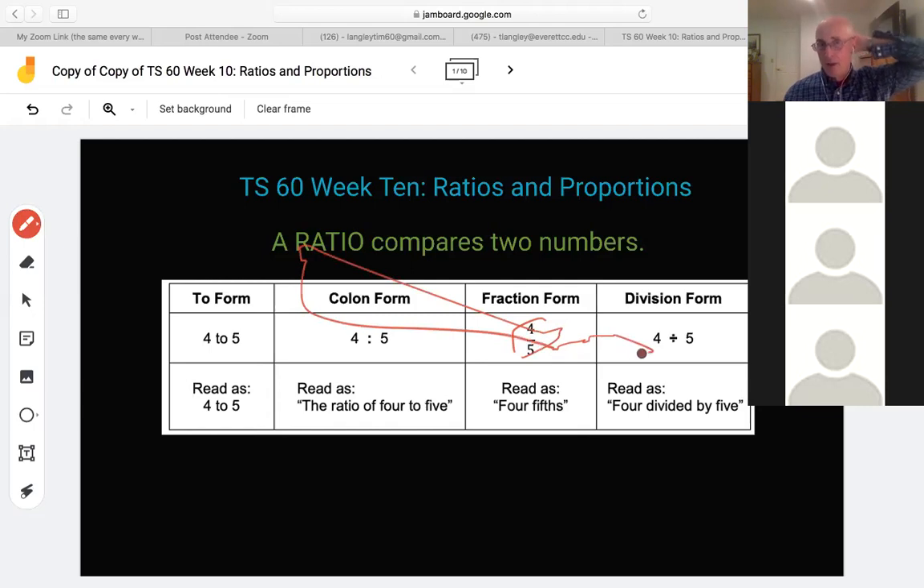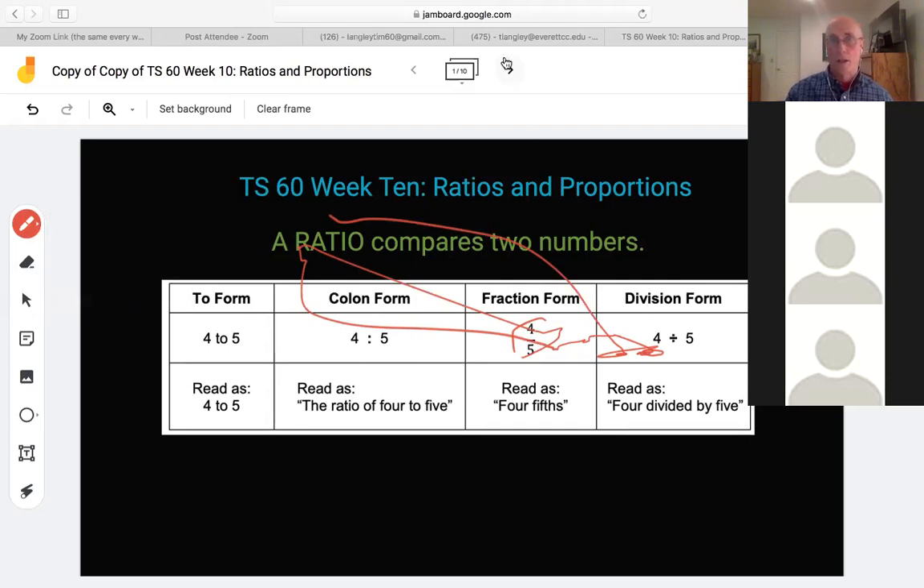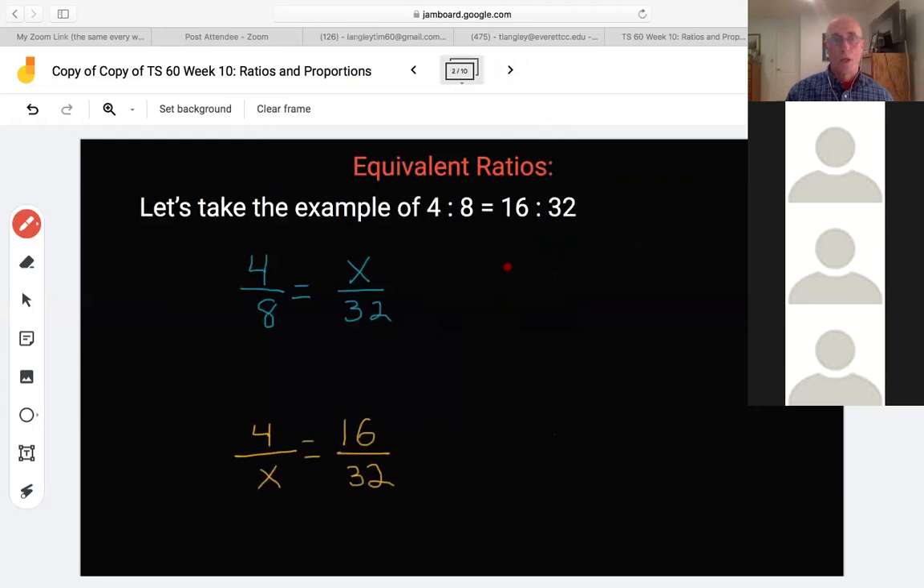And then sometimes you'll see it in division form, 4 divided by 5 as a ratio, okay? Just be aware that can be a way of expressing a ratio. Let's try something a little bit different. Let's just do this. All right, so a couple of ratios. Here's a concept I want you to write down in your notes, this concept of equivalent ratios. Hey, I've got a little pen thing here. I can do this equivalent ratios concept here, okay?